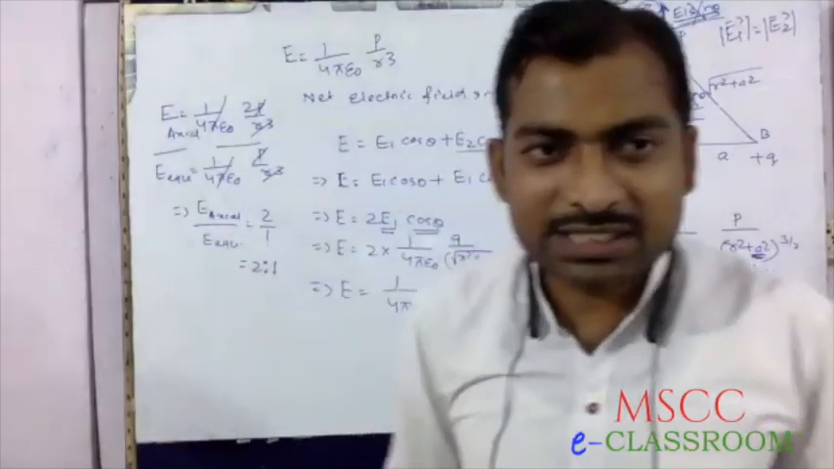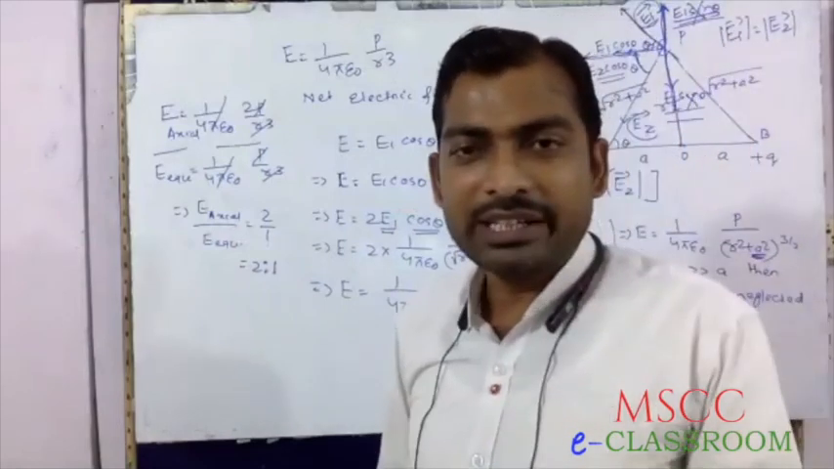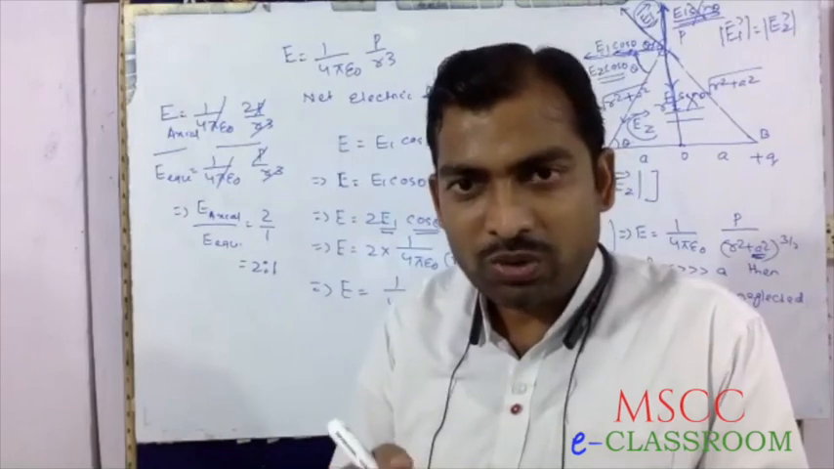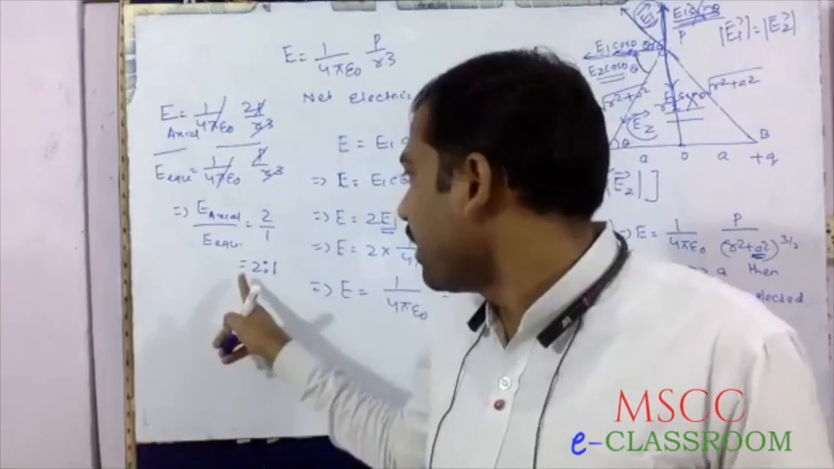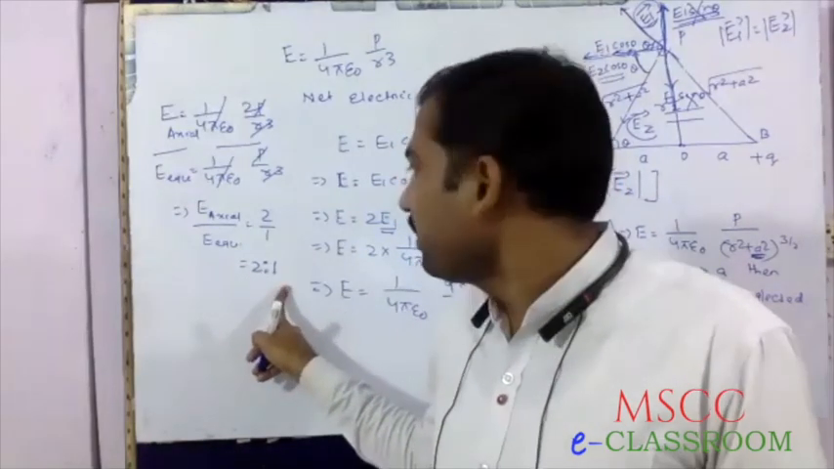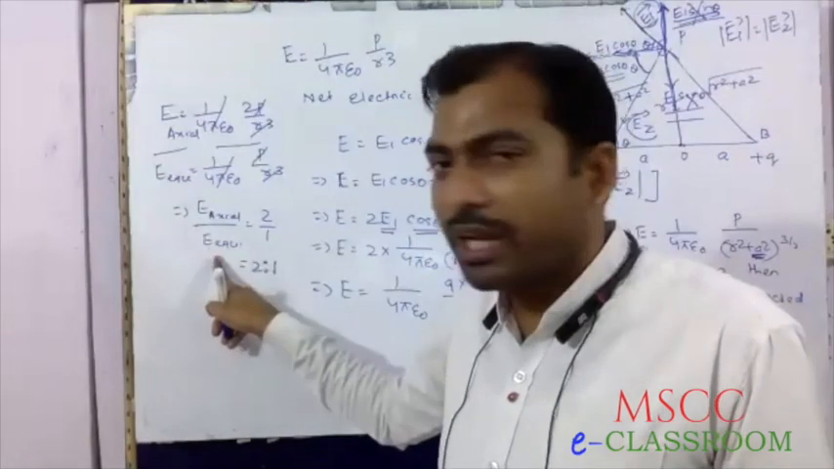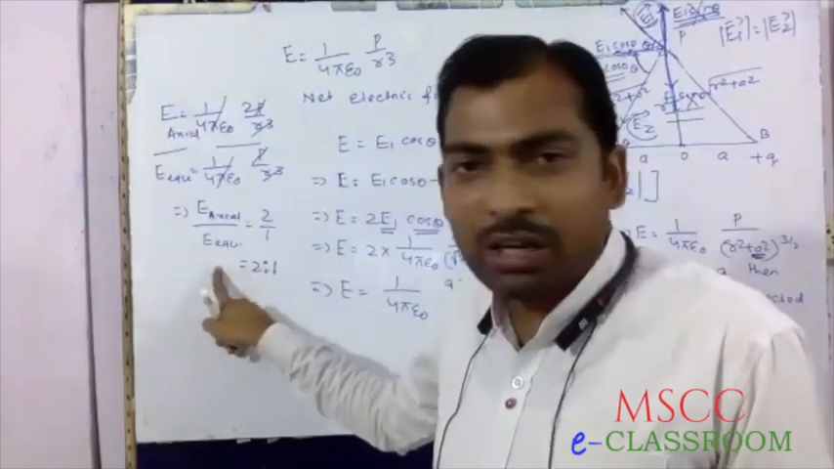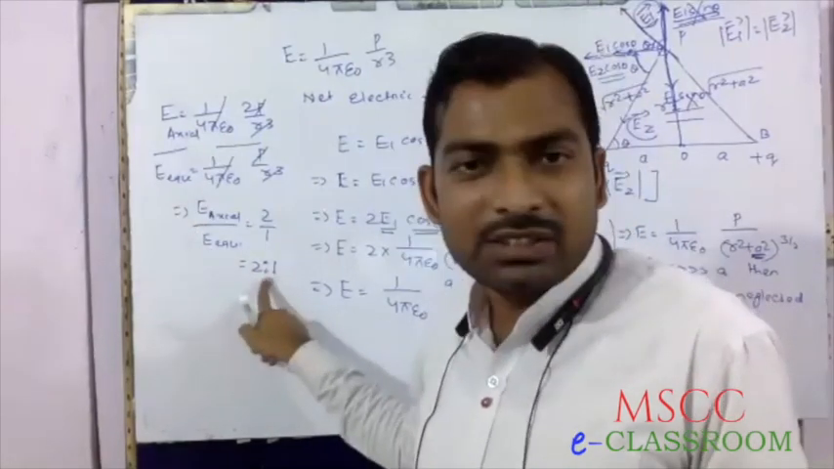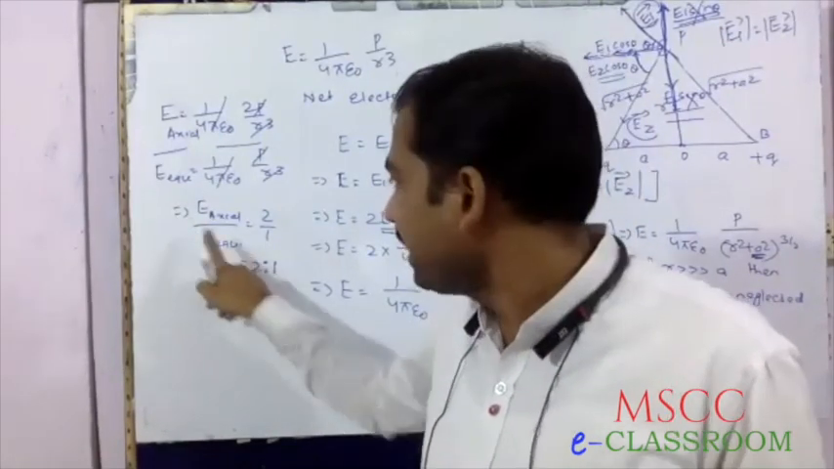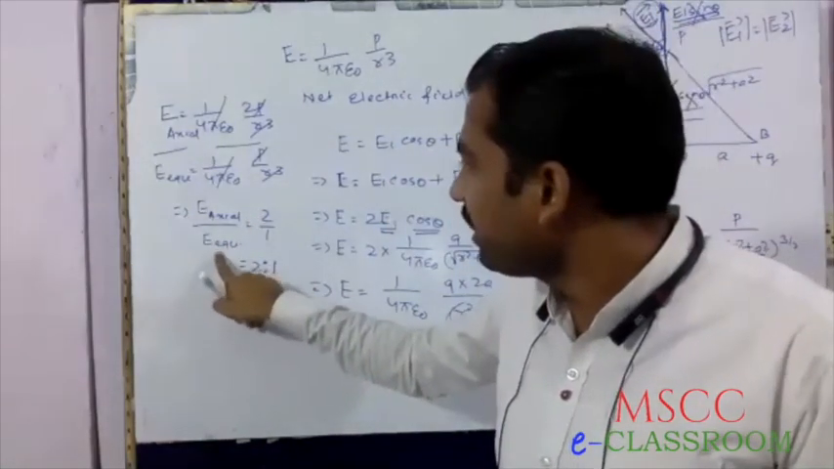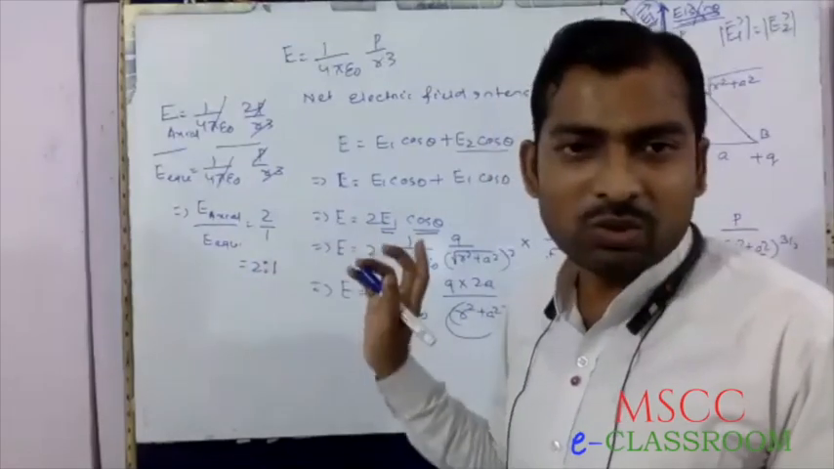If the question is to find the ratio of electric field intensities from equatorial position to axial position, then it is 1 is to 2. If the position is axial to equatorial, then 2 is to 1. If the position is equatorial to axial, then the result is 1 is to 2. For axial to equatorial, 2 is to 1, whereas for equatorial to axial, 1 is to 2. Okay.